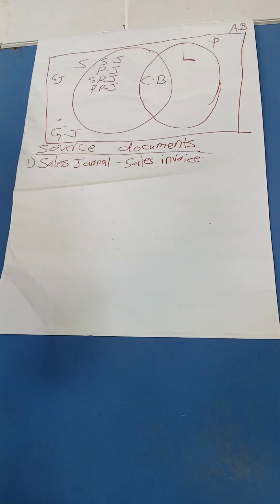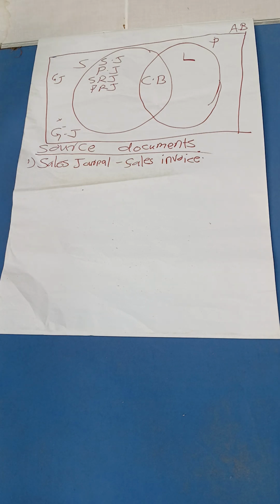Now, if somebody asks you what a sales invoice is, be very brief and tell them that this is an invoice raised by the firm and sent to the debtor customer when the firm makes credit sales.